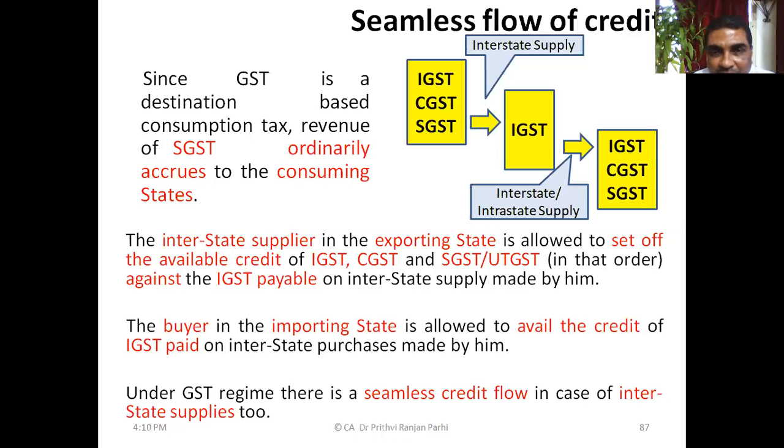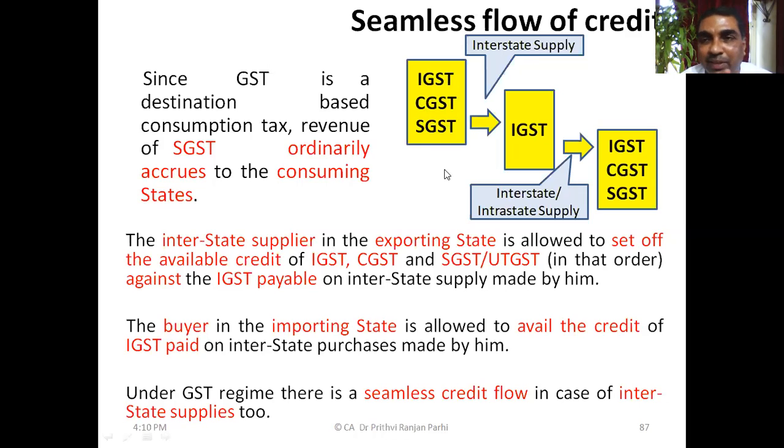Okay. Now look at this picture. Is it visible to you? Now have a look at this. Suppose a supplier, let us talk about the input part of the supplier. When he is purchasing something or receiving some kind of supply as his input, he might have CGST credit, SGST credit, or IGST credit.